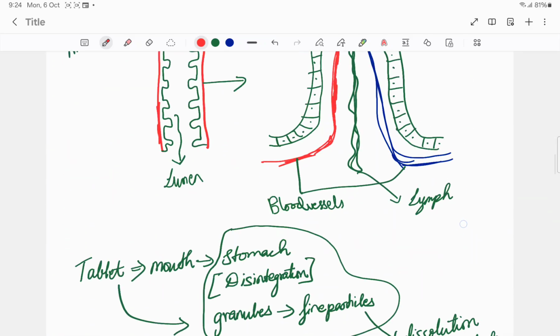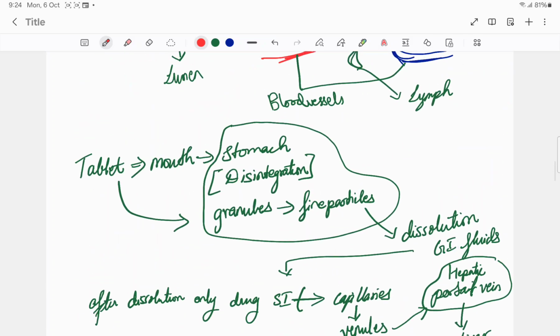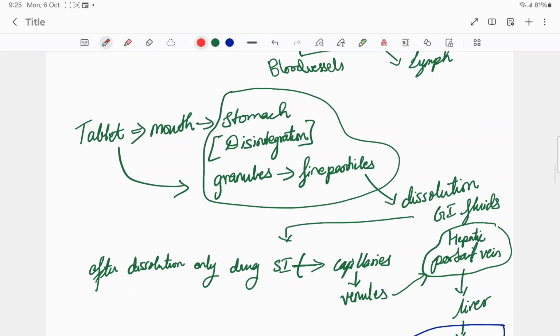Suppose I'm taking a tablet. Consider any tablet, it may be paracetamol or ibuprofen. Suppose I'm taking a paracetamol tablet. It is orally administered, so after administration by mouth, it travels along the gastrointestinal tract and reaches the stomach. The tablet in the stomach undergoes disintegration and forms small granules.